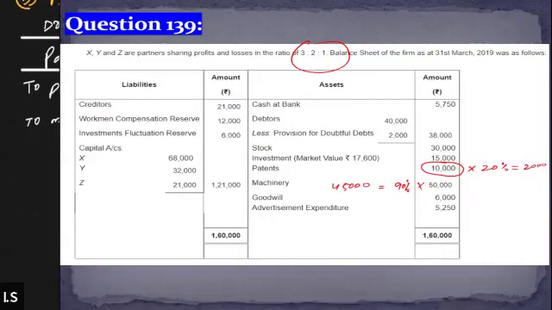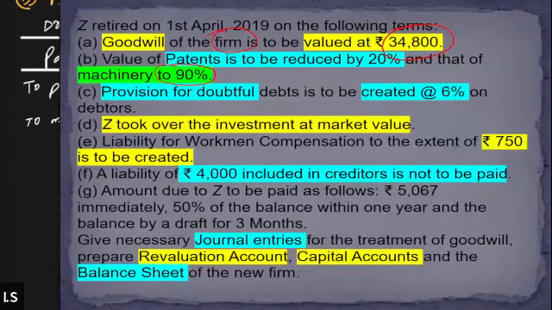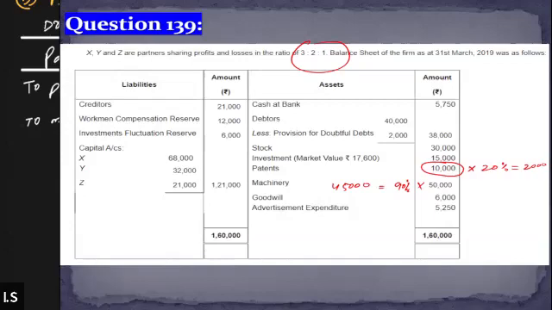Coming back to the next adjustment. These two are done. The next adjustment says that Z took over the investment at market value. Z will take over the investment at market value means Z is going to buy the investment. Z is retiring now, and Z will buy the investment at the market value.